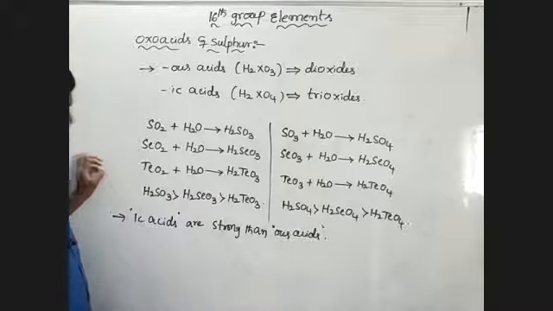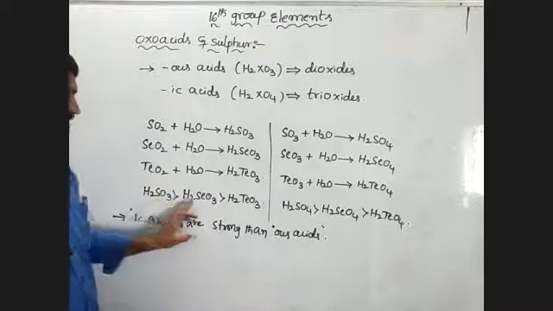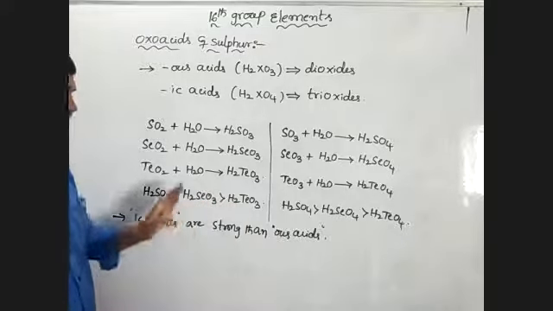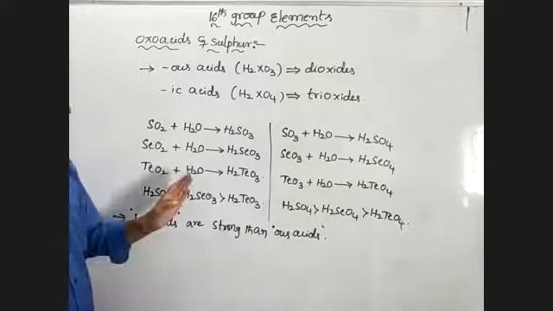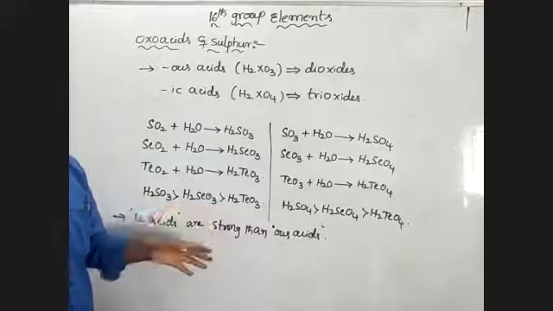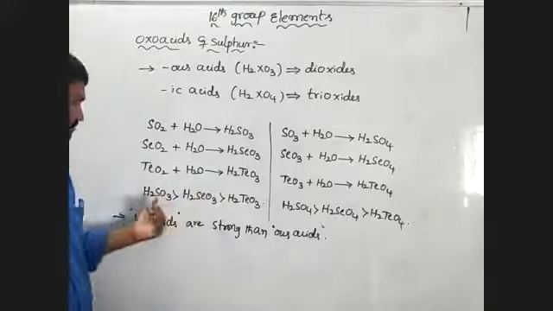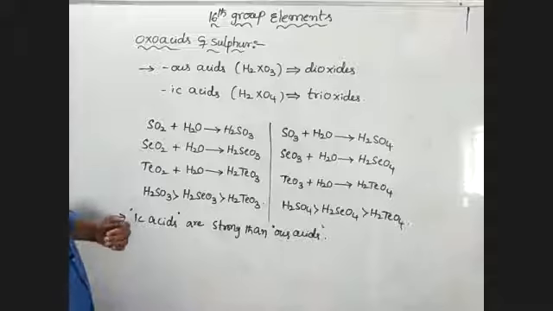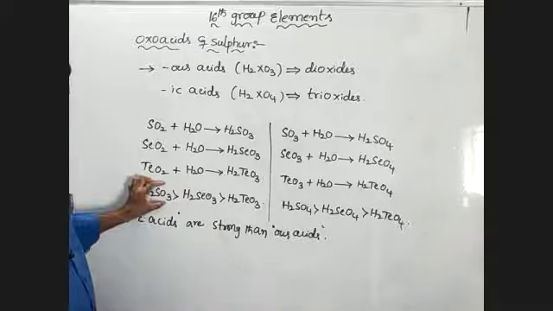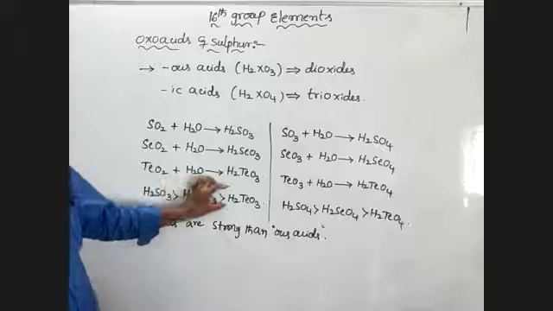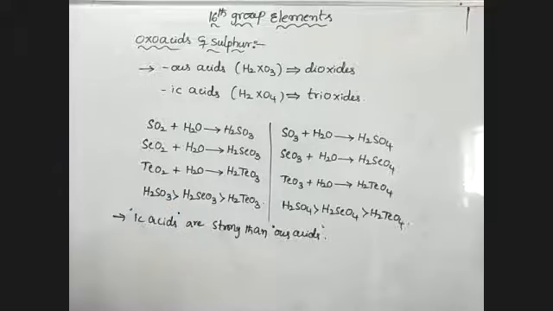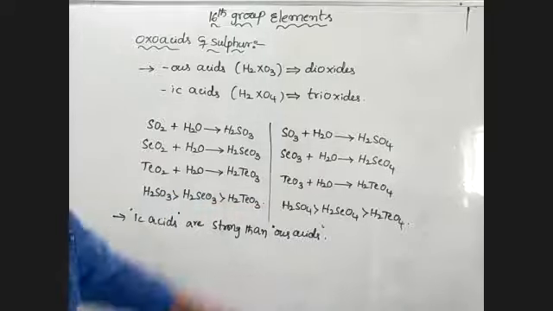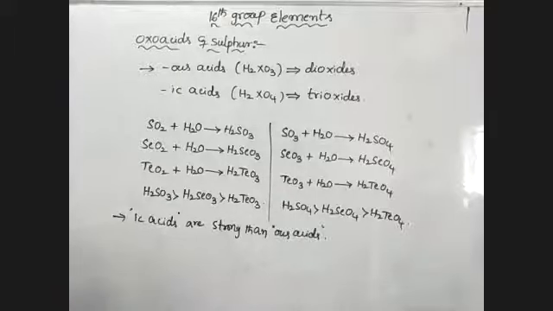So in H-S, H-Se, H-Te, the bond dissociation enthalpy is less, so it is easily broken. In H2SO3, H2SeO3, H2TeO3, as the size of the central atom increases, the electron density decreases. So ic acids are stronger than ous acids.